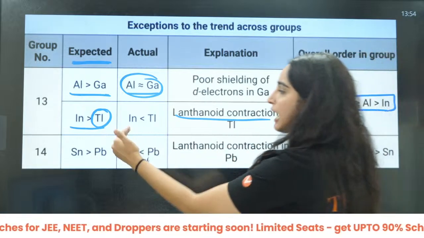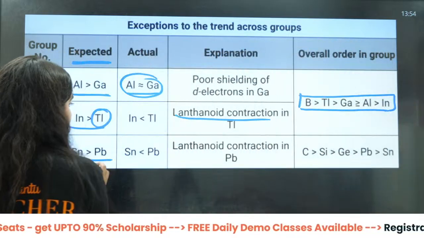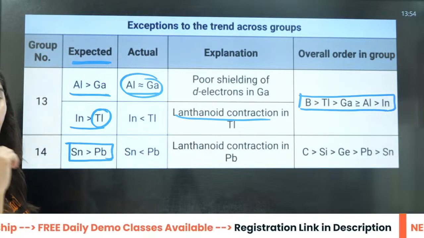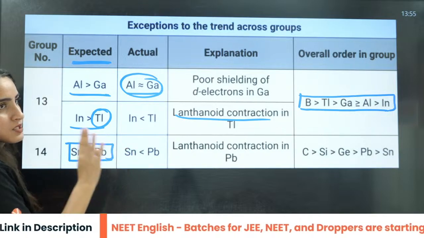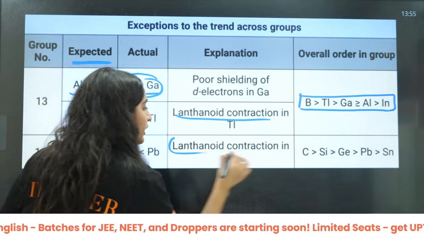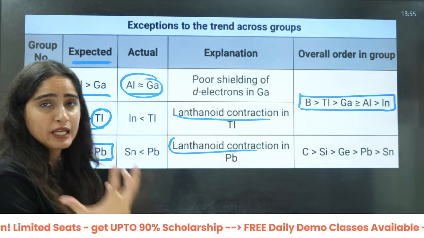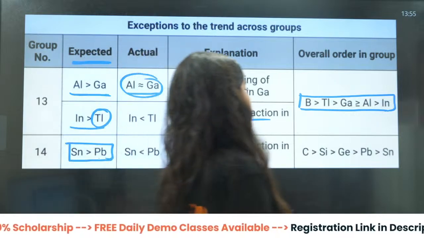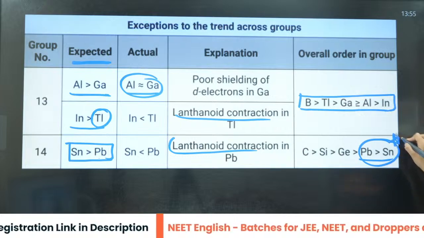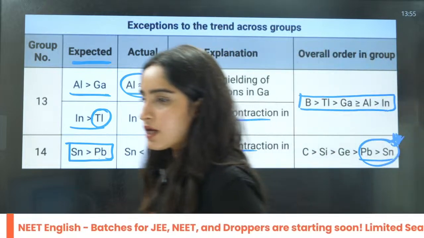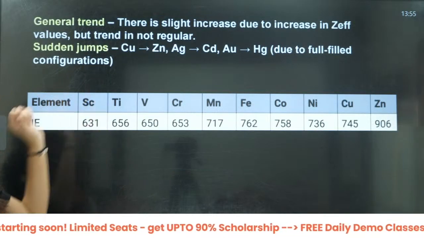Now, what we say, down the group ionization energy should decrease, right? So this is the expected order. But in reality, what happened? In reality, this got reversed, because of the lanthanoid contraction of lead, the poor shielding effect of 4f electrons. Here you will see an exception in this case. So these are very, very, very important exceptions. You will see direct questions based on this.